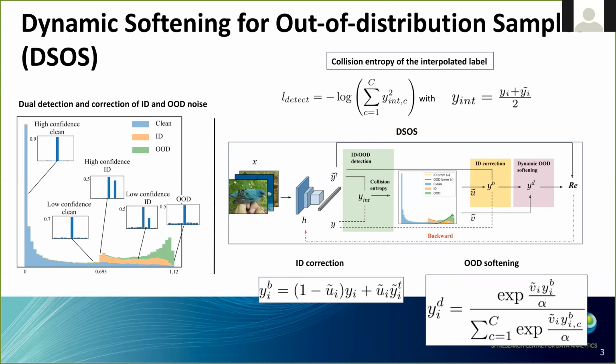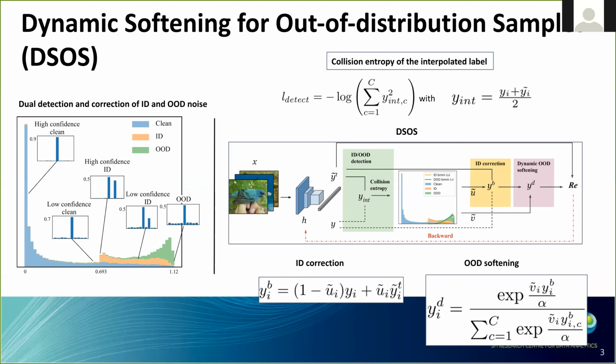And finally, we have on the right the out of distribution mode, which is all samples that have a very underconfident prediction. Using these 3 modes, we are able to first capture the clean samples, which are before the pivot point. And we then have 2 other modes that we capture using the beta distribution model, which captures first on the left the in distribution mode and on the right the out of distribution mode. This allows us to propose an algorithm titled dynamic softening for out of distribution samples, which performs a dual correction.